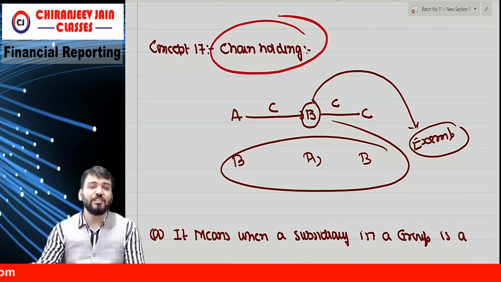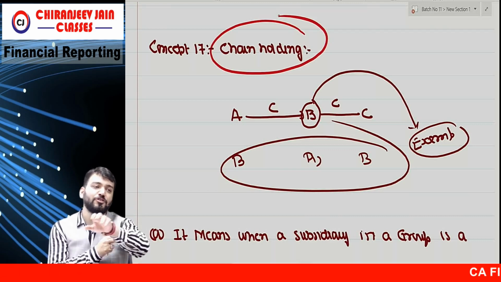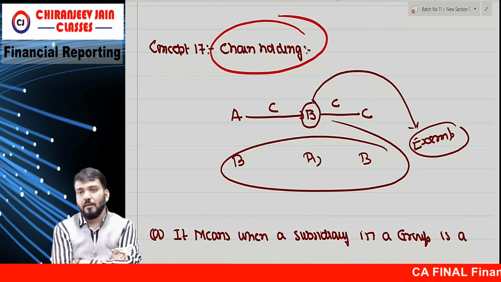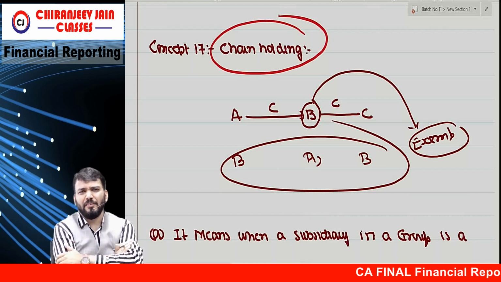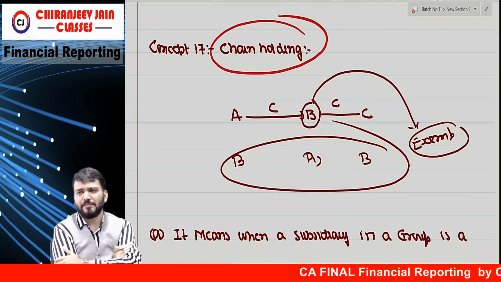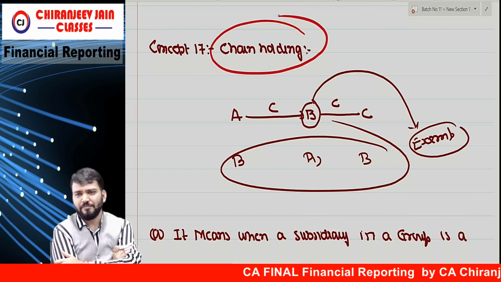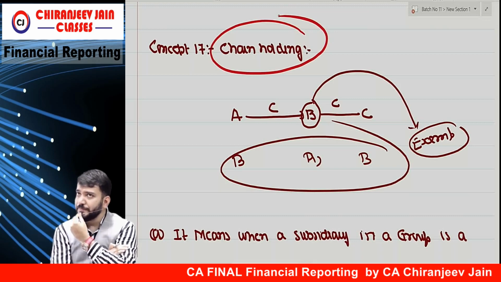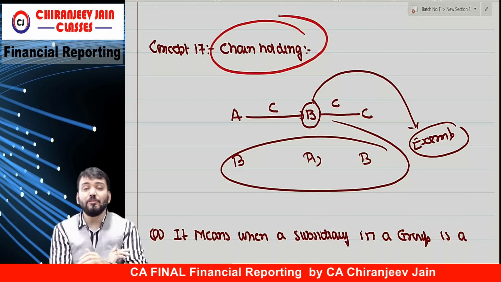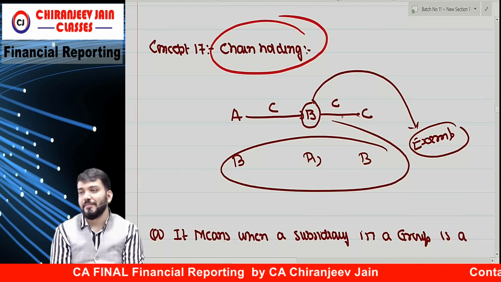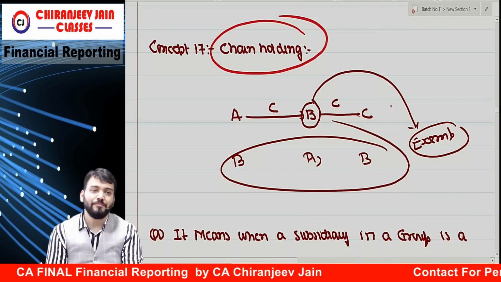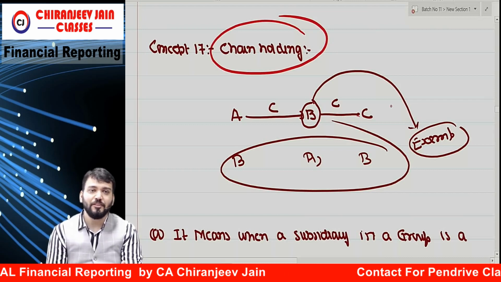So what is chain holding? I will take one question, and from that I will explain the entire chain holding. Understood? Chain holding means what? A, B, C. A controls B, B controls C. Chain, understood?